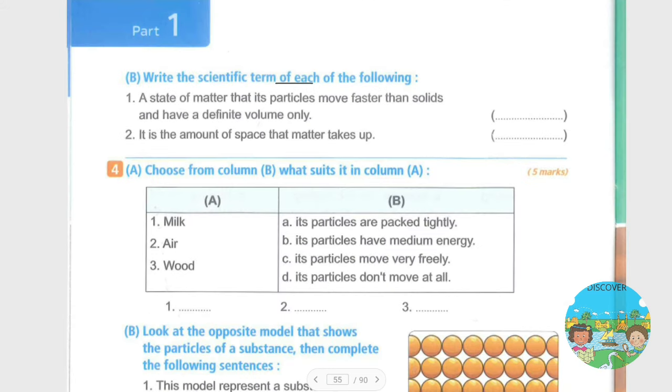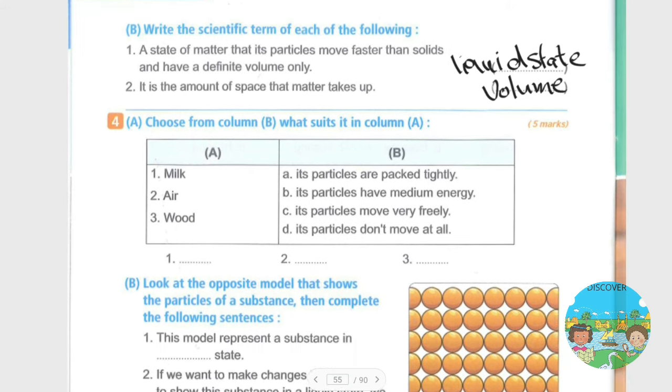B. Write the scientific term of each of the following. 1. A state of matter that its particles move faster than solid and have definite volume only, which is of course the liquid state. Okay. Question number 2: it is the amount of space that matter takes up, which is of course the volume.